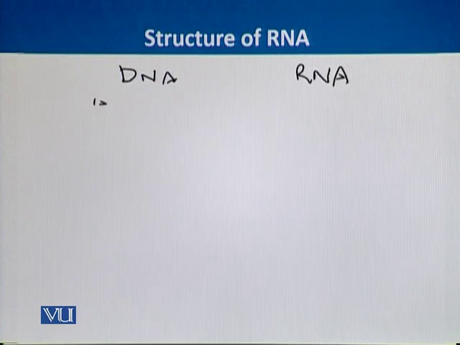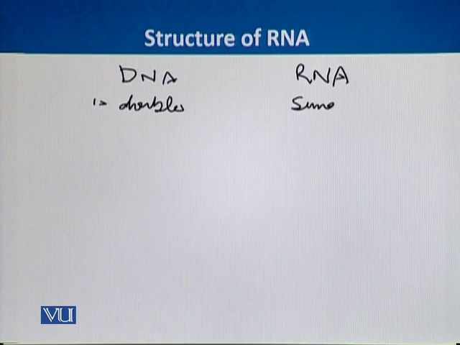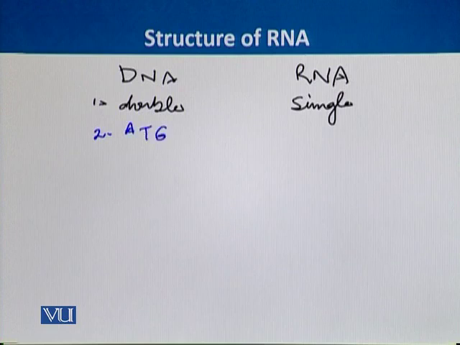As we have seen, DNA is a double-stranded molecule. On the other hand, RNA is a single-stranded molecule. The second difference is that DNA has 4 nucleotides: adenine, thymine, guanine, and cytosine. But RNA also has 4 nucleotides: adenine, but not thymine, it has uracil, guanine, and cytosine.